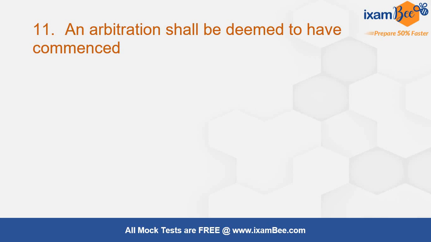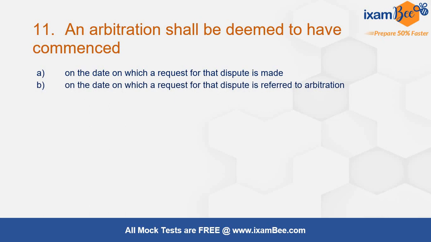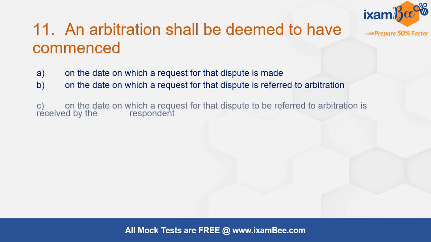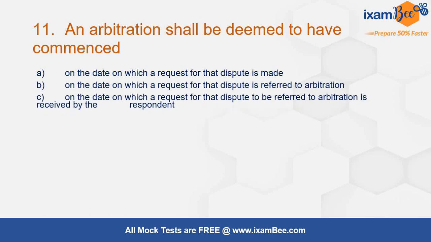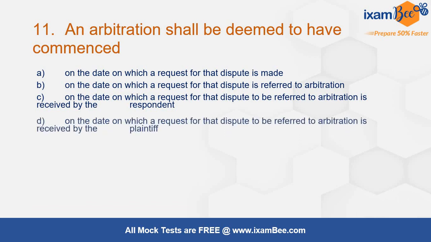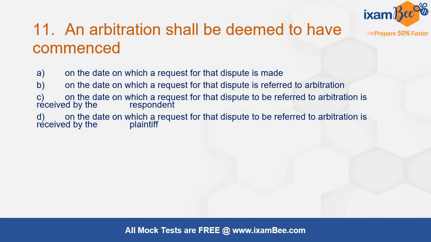An arbitration shall be deemed to have been commenced on the date on which a request for the dispute is made, on the date on which request for the dispute is referred to arbitration, on the date on which request for that dispute to be referred to arbitration is received by the respondent, and when the request is received by the plaintiff, date of occurrence of dispute.